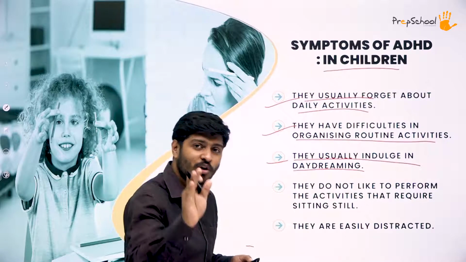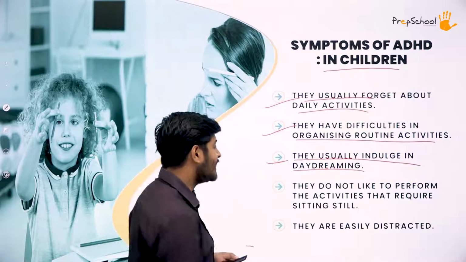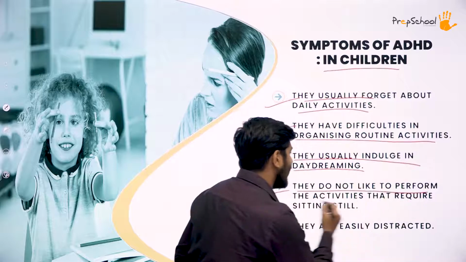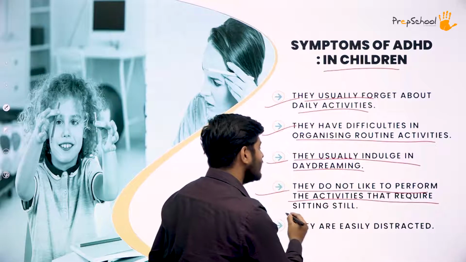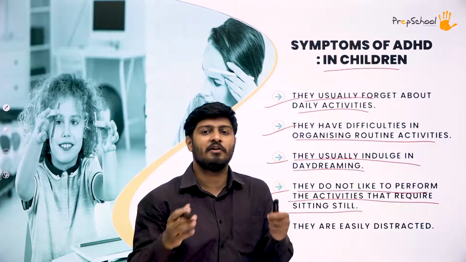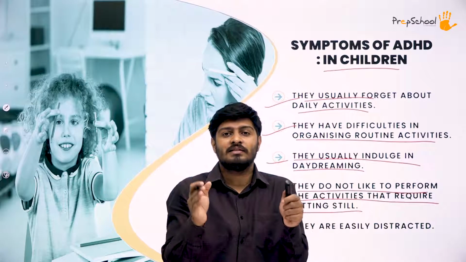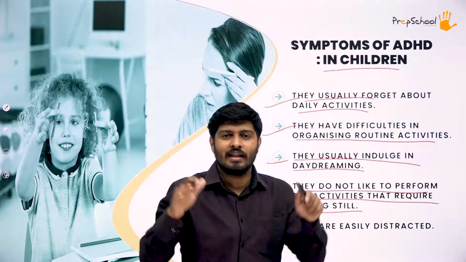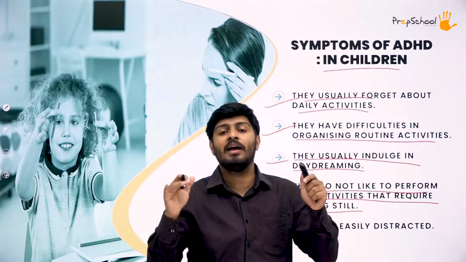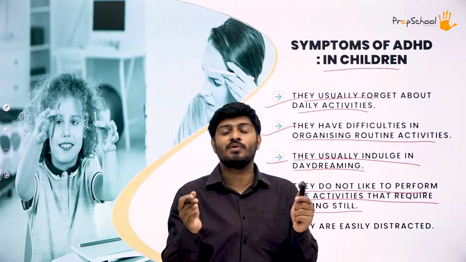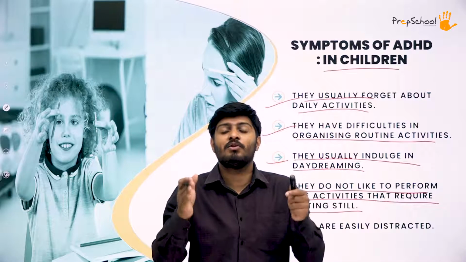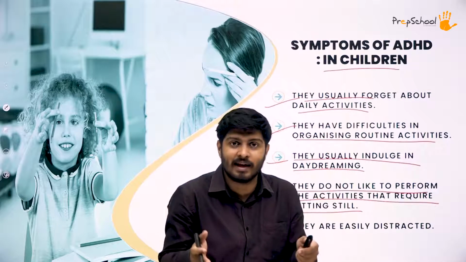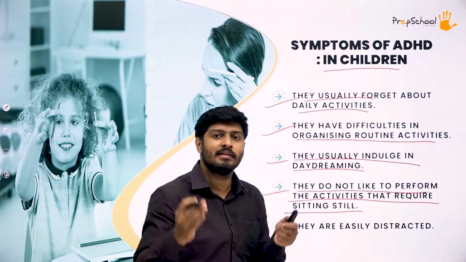Having said that, let's move on to our next symptom of ADHD, that is they do not like to perform the activities that require sitting still. Like I said, they get frustrated a lot. They cannot sit at a place for a longer period of time. They cannot focus. They cannot stay still. Their mind will always differ. They get mood fluctuations a lot. So they don't stay still at a point of time or at a place. So that is another symptom that they have.